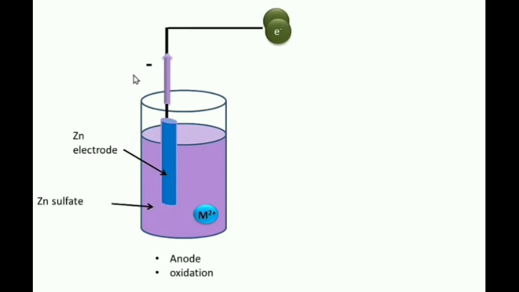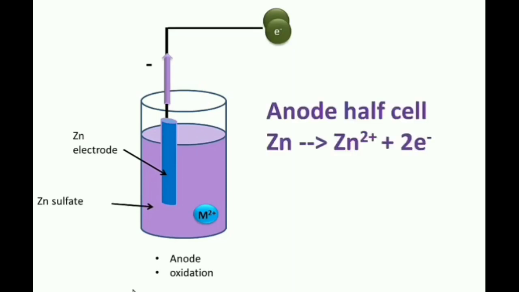This process is known as oxidation. Oxidation means loss of electrons. Here zinc loses its 2 electrons to form Zn2+. Then where does this oxidation take place?